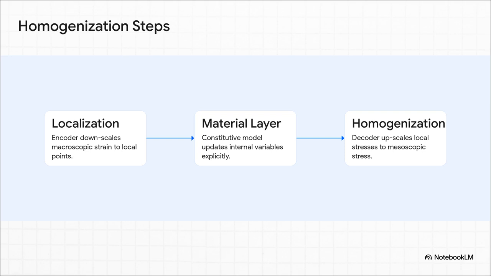First, localization. An encoder network acts as a downscaler, mapping mesoscopic strain inputs to local points. Second is the material layer. Here, a classical constitutive model basically replaces standard neurons to update internal variables. Third, homogenization. A decoder network acts as an upscaler, aggregating those local stresses back into a mesoscopic stress prediction. It perfectly bridges the machine learning lexicon with finite element concepts.